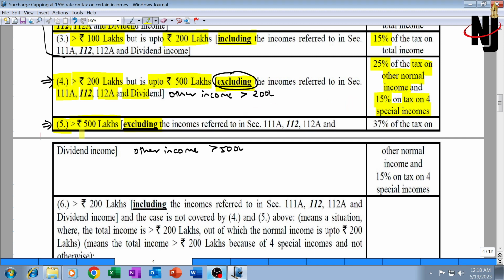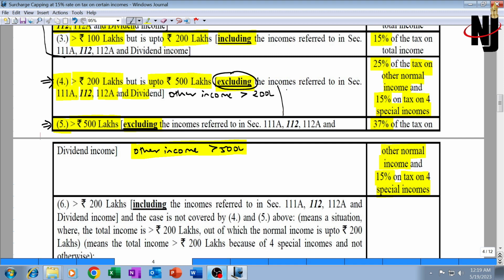Similarly, when the total income is more than 5 crore, and that too excluding special incomes, that means other income itself is more than 5 crore, then the surcharge rate will be 37% of tax on normal income, and on tax on the 4 special incomes it will be restricted to 15%. Let us try to understand this with a small example.